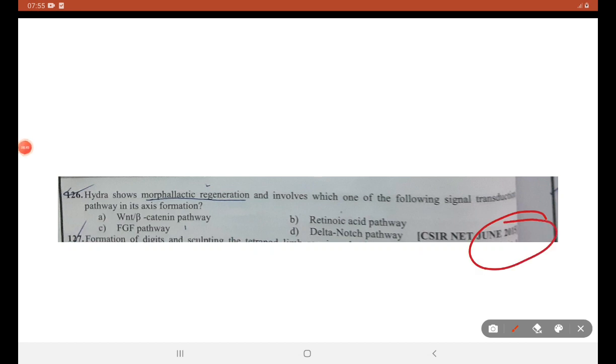June 2013. Hydra shows morphallactic regeneration and involves which of the following signal transduction pathways in its axis formation? Now we have seen in morphallactic regeneration in Hydra, it involves the WNT beta-catenin signaling pathway. So A is the right answer.